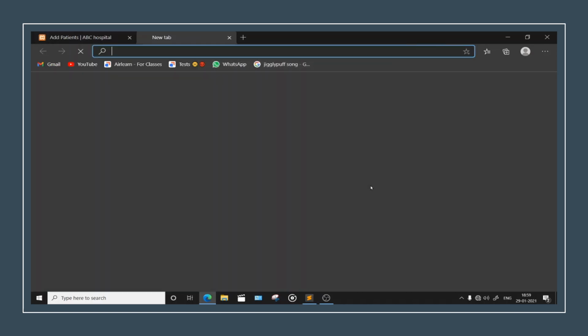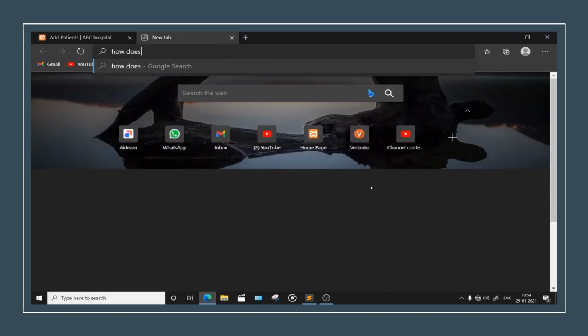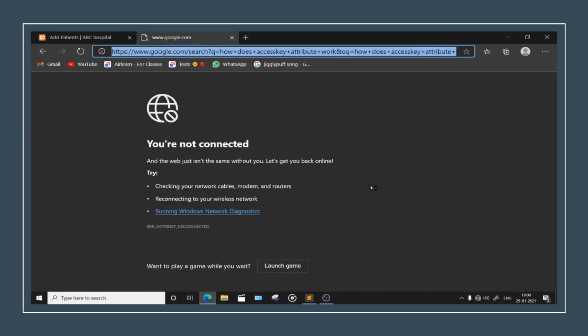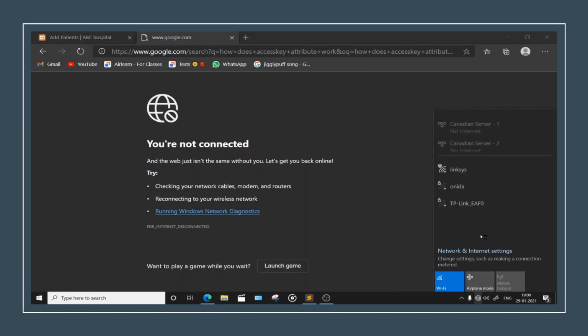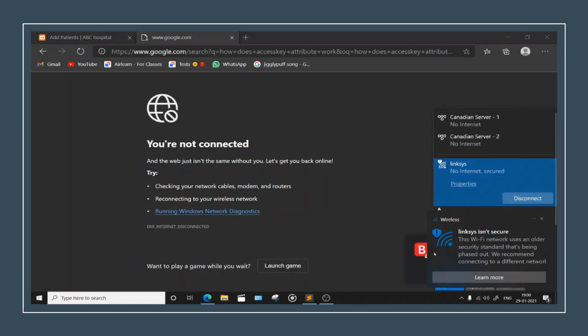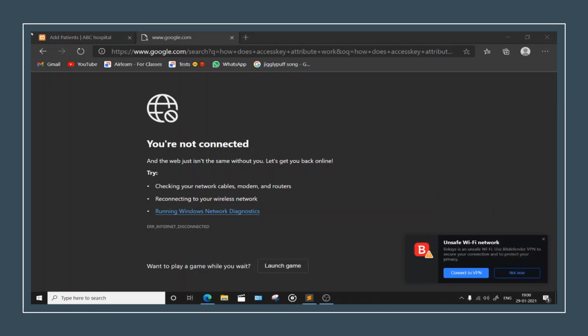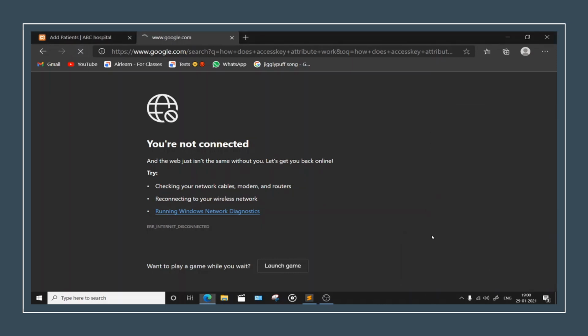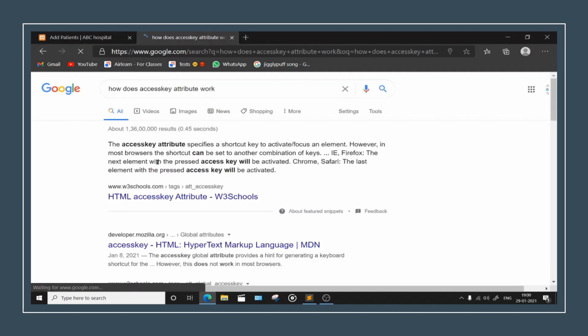And if you want to see how the access key attribute works, just search for it. All right, I am not connected to internet, that's why I was thinking why am I not being connected. Wait a minute. Yeah, perfect. Super.